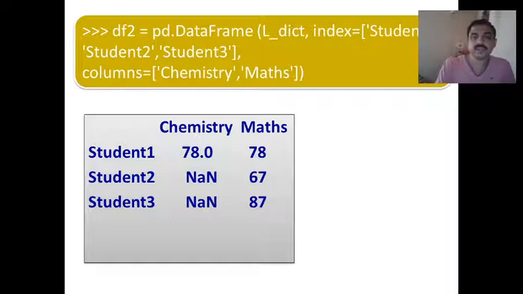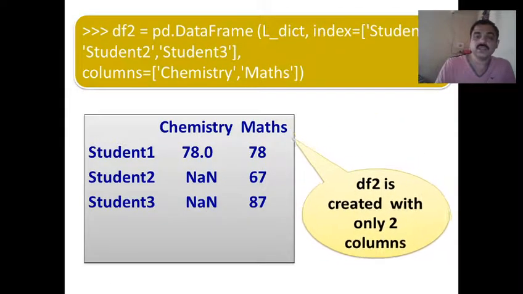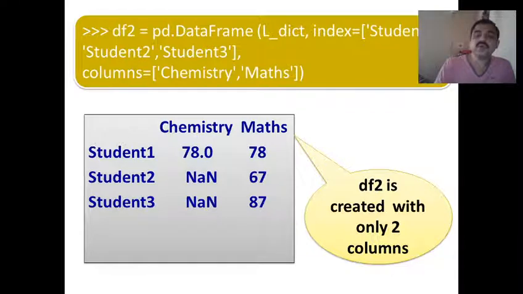So in this example, again the list of dictionaries is passed, and index is student 1, student 2, student 3, and columns are chemistry and maths only. So we have not passed one subject here. So what happens is the output will have chemistry and maths as the column headings, and the corresponding index values and assigned values will be displayed. The third subject is not displayed here because we have created only two columns. Data frame 2 is created with only two columns, so it displays only two columns here.